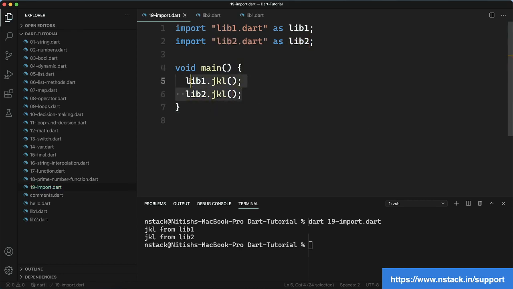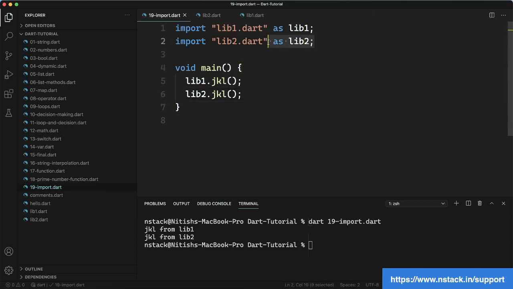When this alias is being used, whenever there is any conflict between two files, where the two files have the same class name or same method name or something similar, in that case we use alias, and this is going to help us. You can see that we have JKL in both files, and still we are able to use it just by this alias. We just write as lib1. Whenever I want to refer to this file, I will say lib1, and after that use the dot operator and say whatever I want to refer to inside that file, and the same goes for lib2.